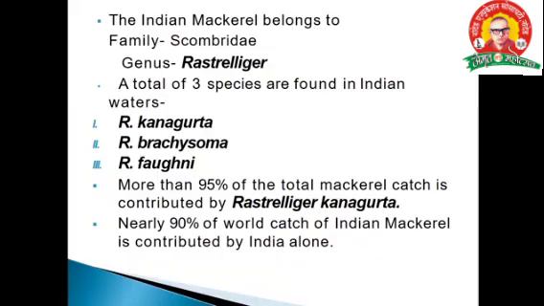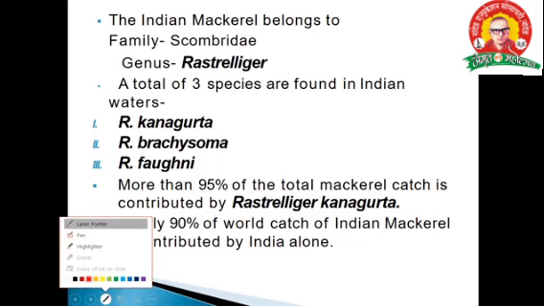Then the Indian mackerel belongs to the family Scombridae, genus Rastrelliger. A total of three species are found in India: Rastrelliger kanagurta, next is Rastrelliger brachysoma, next is Rastrelliger faughni. More than 95% of the total mackerel catch is contributed by Rastrelliger kanagurta. Nearly 90% of the world catch of Indian mackerel is contributed by India alone. Means 90% of the catch is from India. It is an important point, right?